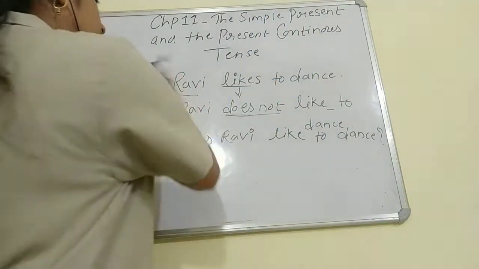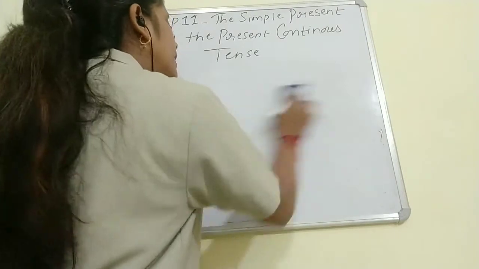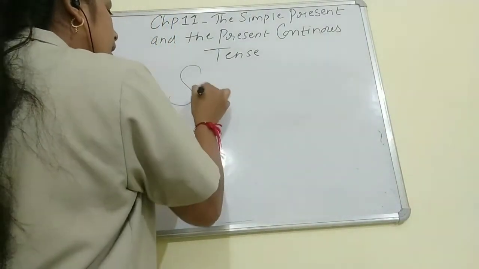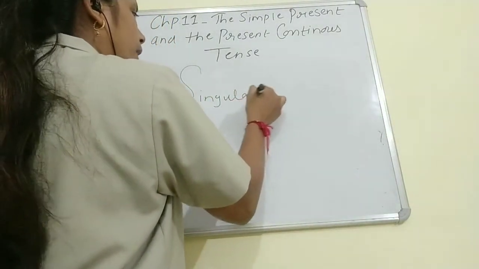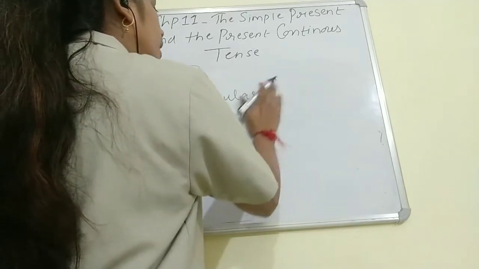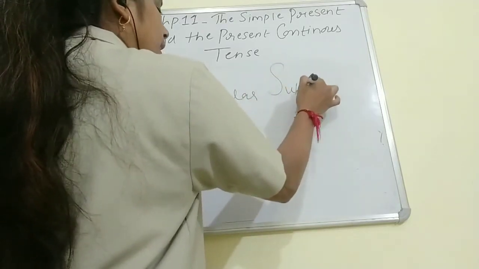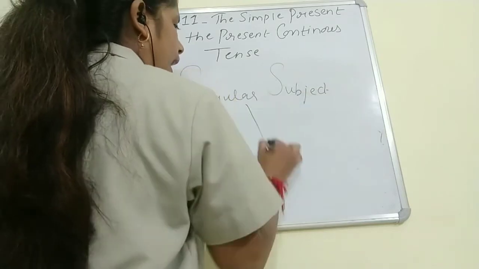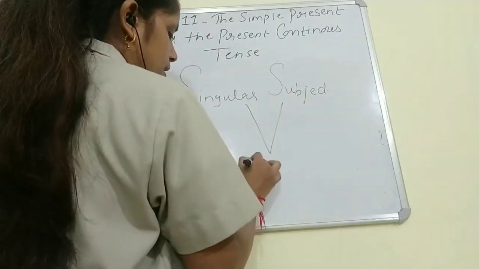So children, whenever we have a singular subject in the sentence, with that we will use does not.